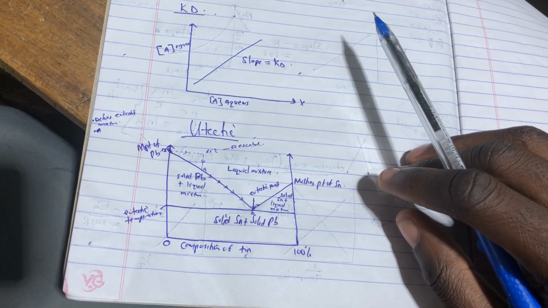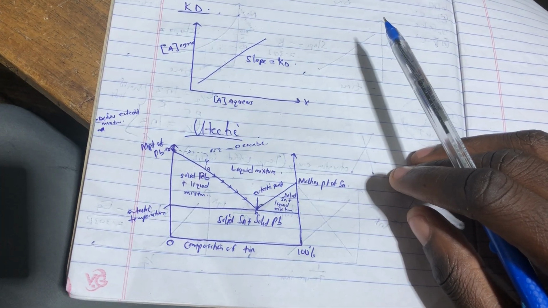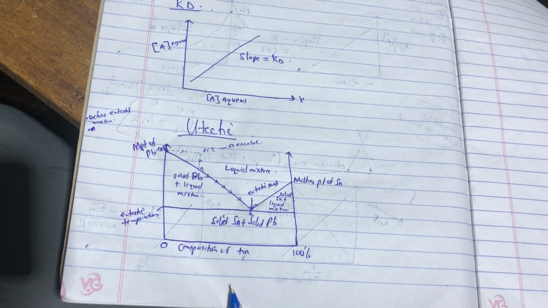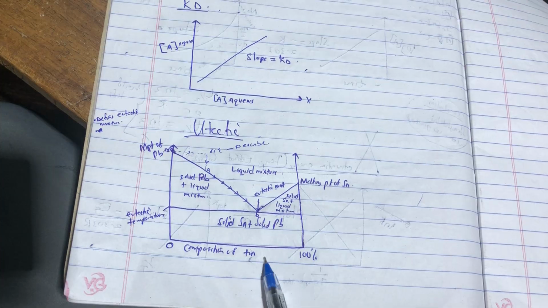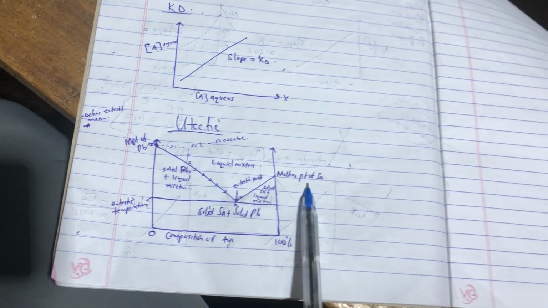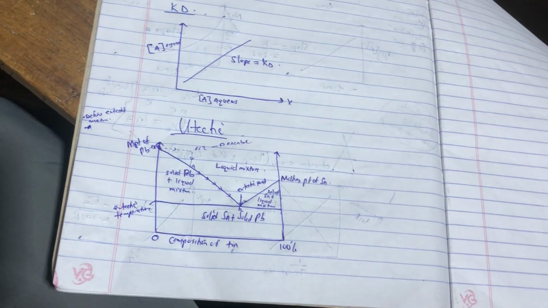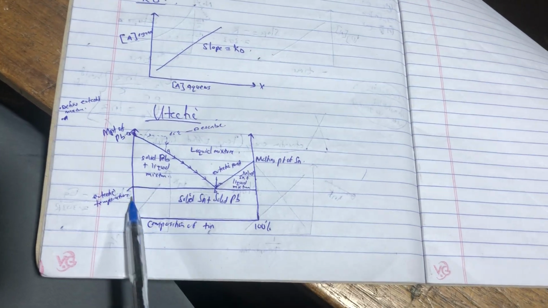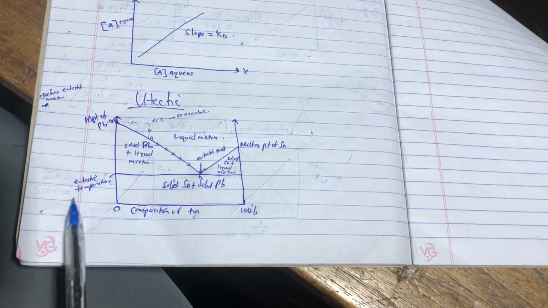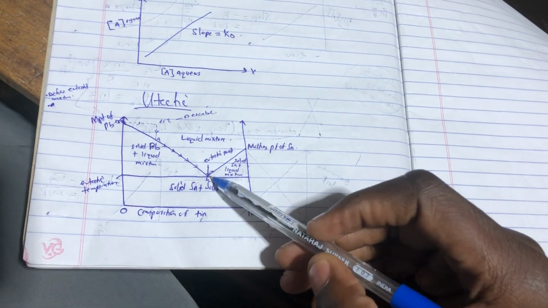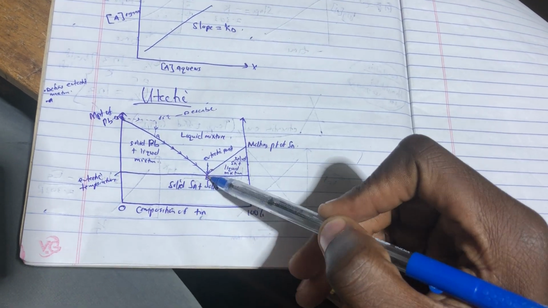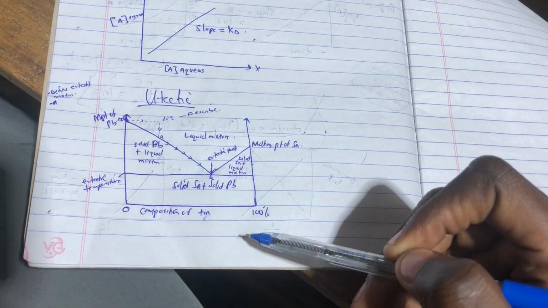Now, when you're getting your graphs of the eutectic mixture, usually we have our composition of the tin, we have our melting point of the tin, we have our melting point of the lead. Lead is right there. Now this line that you're seeing here is the eutectic temperature. And the point you're seeing right here is the eutectic point. Are we together?